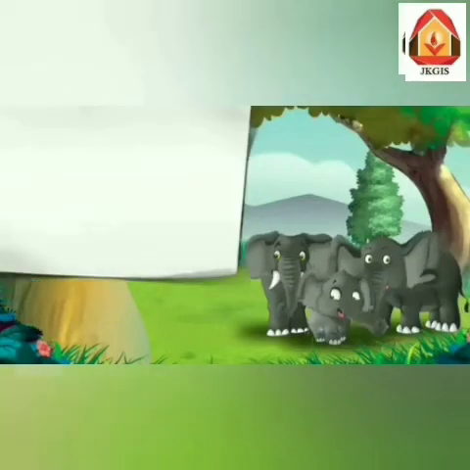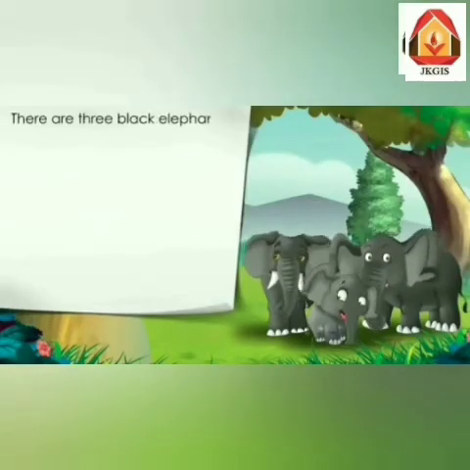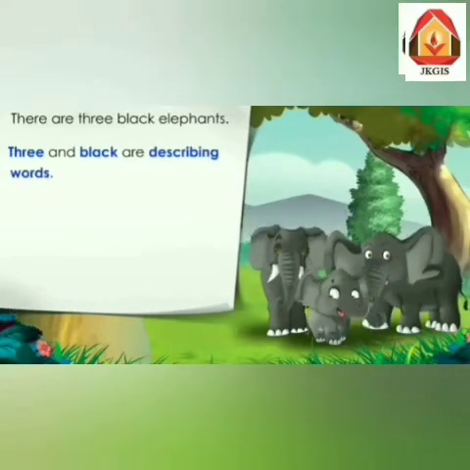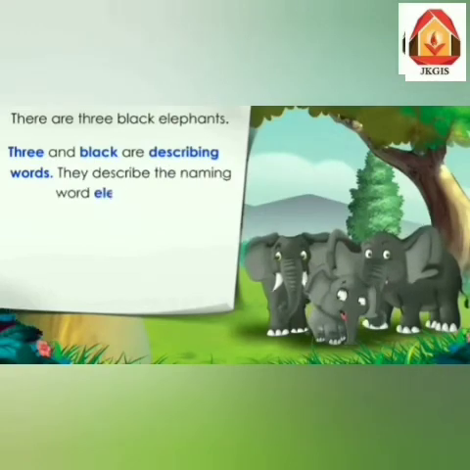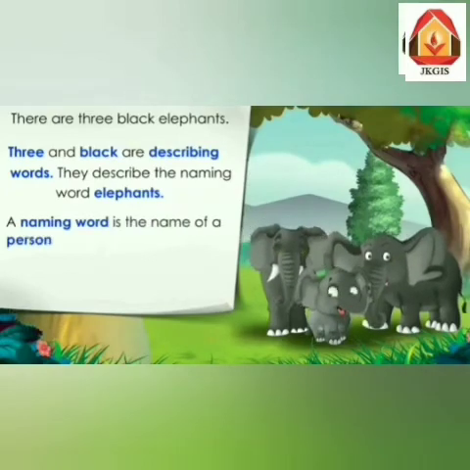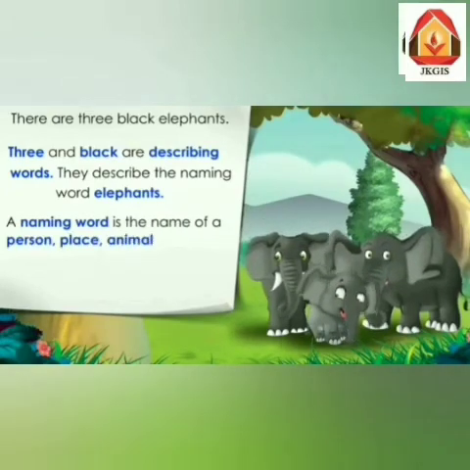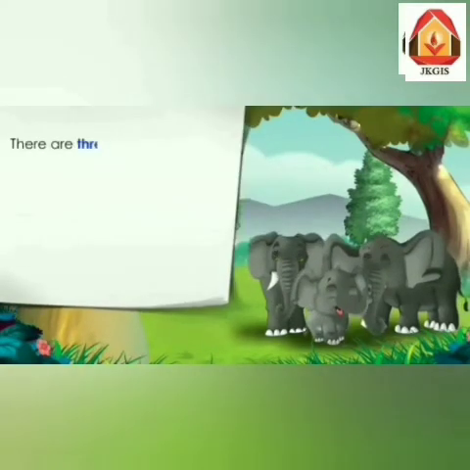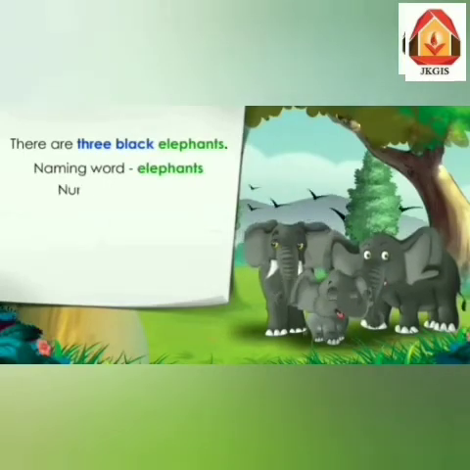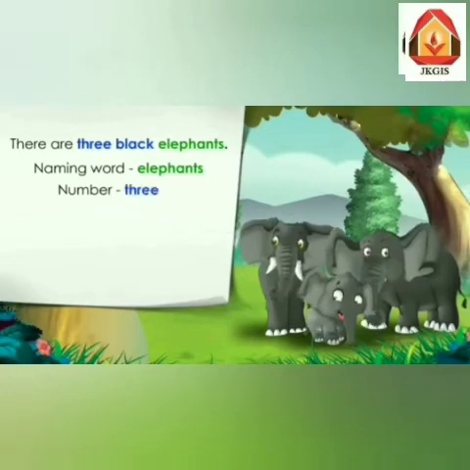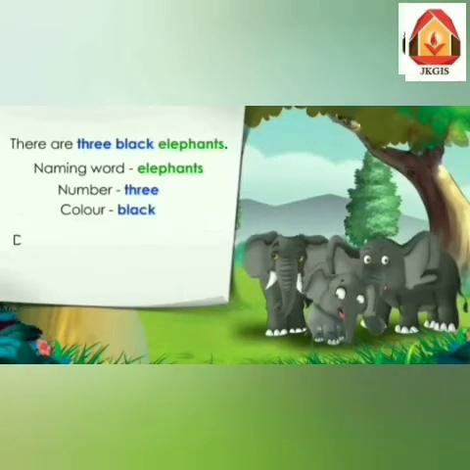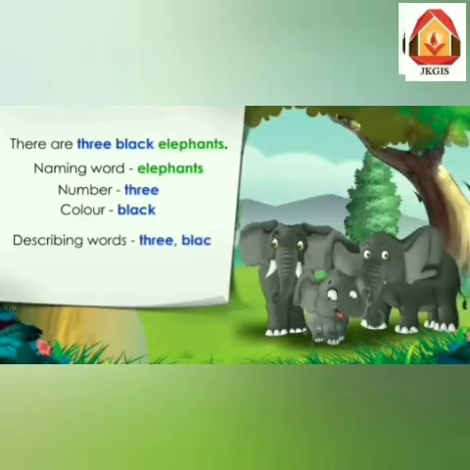Let's see one more example. There are 3 black elephants. 3 and black are describing words here. They describe the naming word elephants. And a naming word is the name of a person, place, animal, or thing. So there are 3 black elephants describing naming word elephants. And how many elephants are there? 3. And which color do they have? Black. So here describing words are 3 and black.